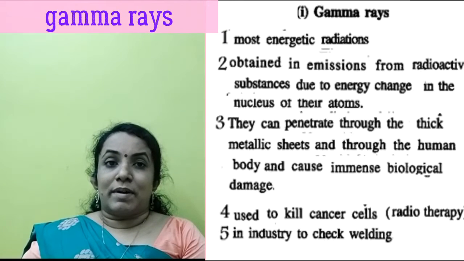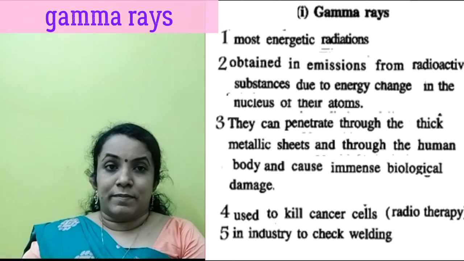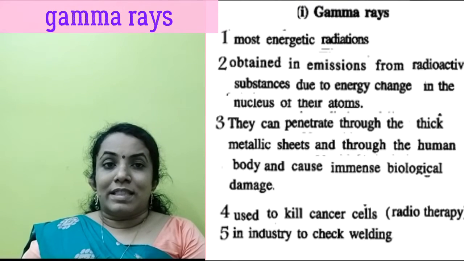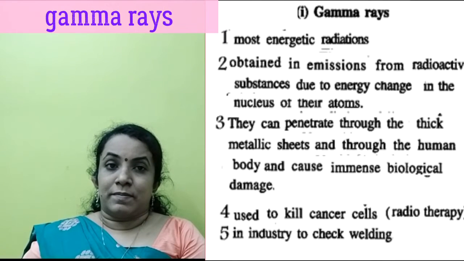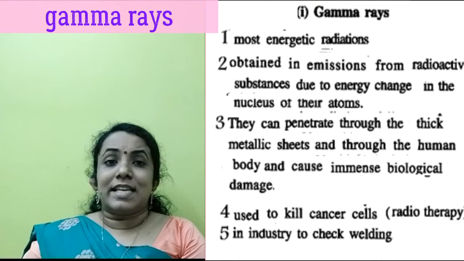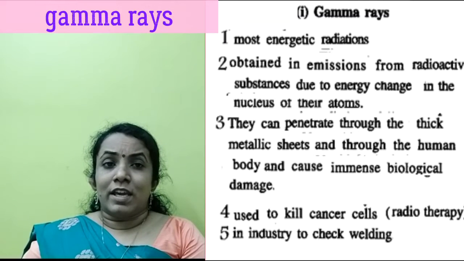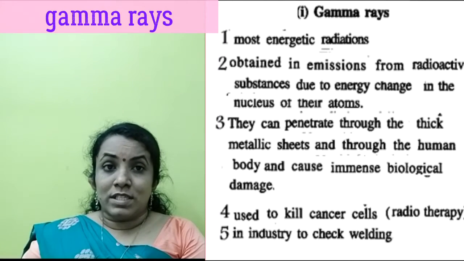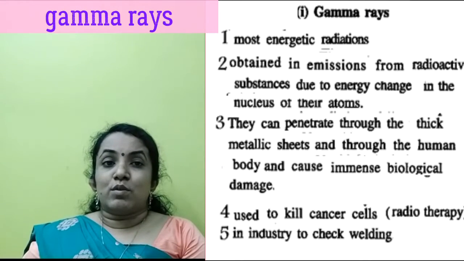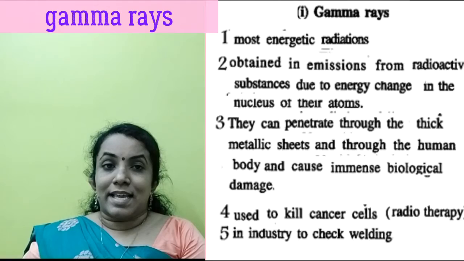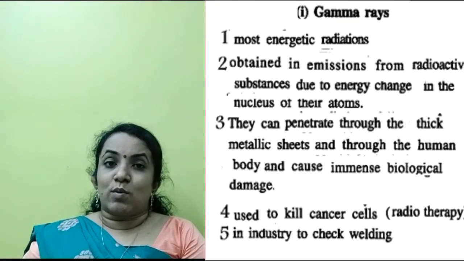The properties of gamma rays are: they cause fluorescence when they strike fluorescent materials such as zinc sulfide. They can easily penetrate through thick metallic sheets such as 30 cm thick iron and 3 cm thick lead sheet. Gamma radiations can easily penetrate through the human body, even through bones, and cause immense biological damage. Gamma rays are used in medical science to kill cancer cells and in industries to check welding.